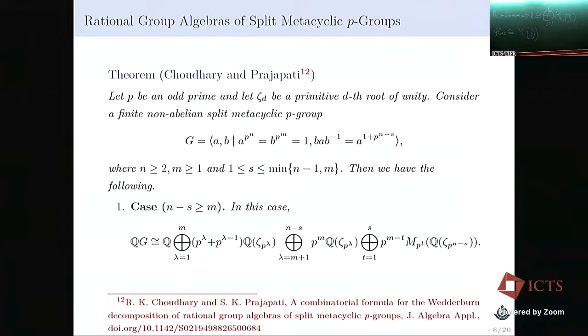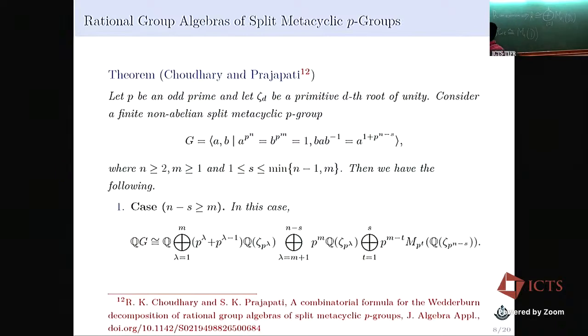So we have derived a formula for computing the Wedderburn decomposition of rational group algebras, just depending upon these parameters n, m, and s. I think even a high school student can put in this n, m, and s. The proof involves lots of deep character theory and basic elementary number theory, but to use this formula is not so difficult.